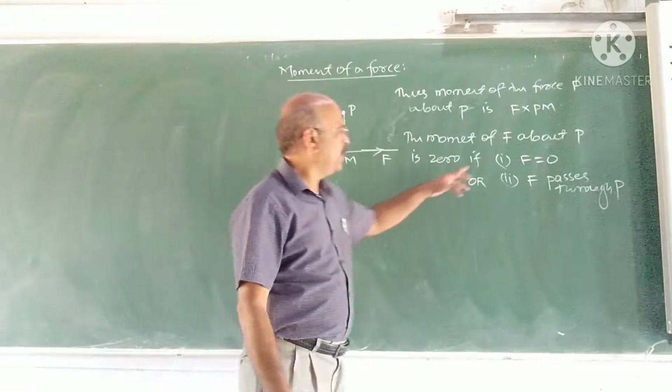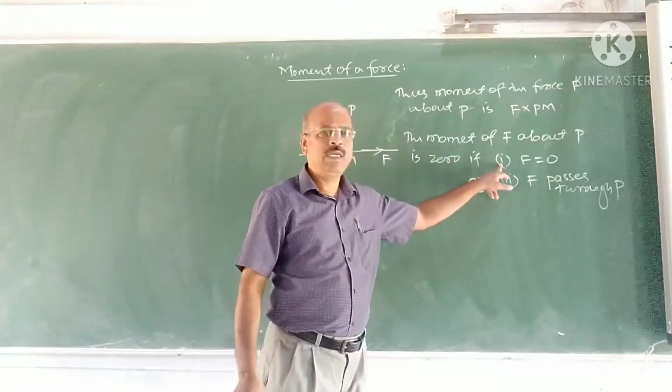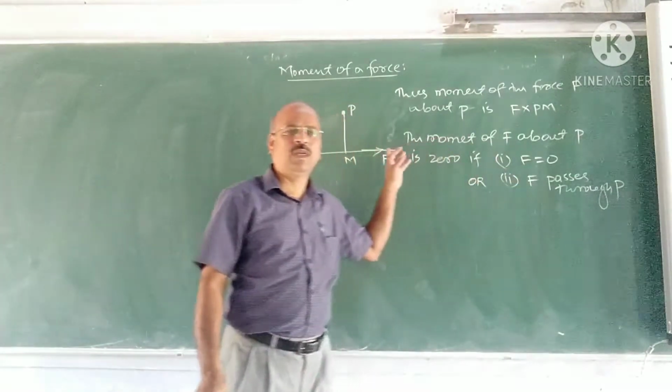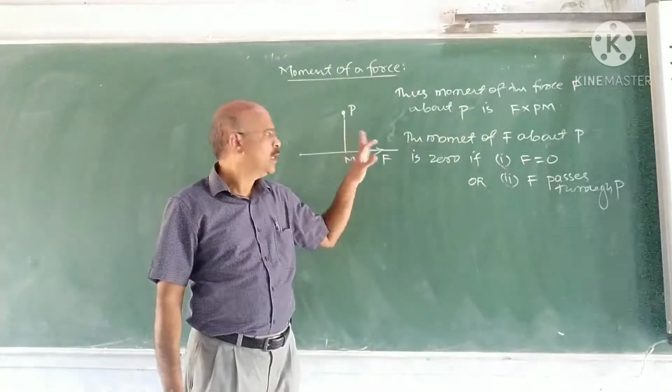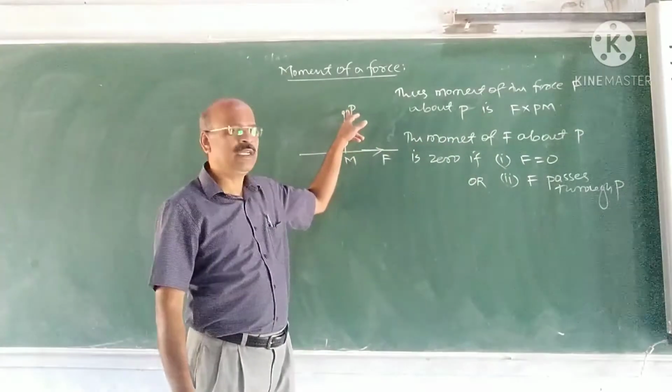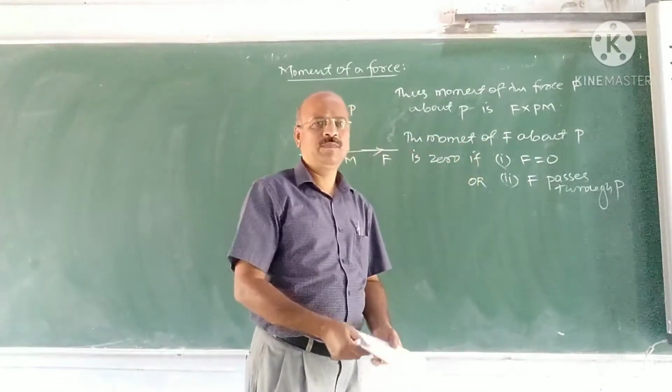And the moment of F about B is 0 in two cases. F itself is 0, moment is 0. If F passes through this point, then also moment is 0.